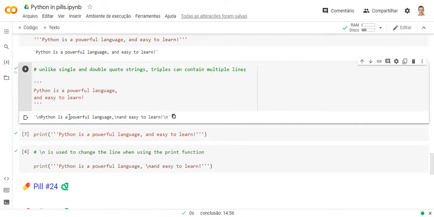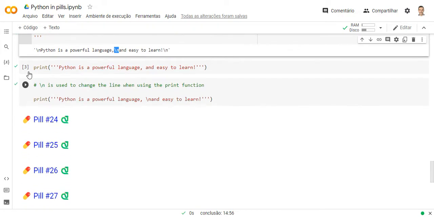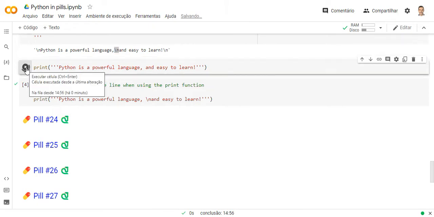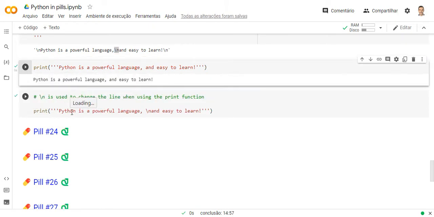But notice what Python put in the output. Lots of backslashes and n's, the letter n next to it. What does that mean? It means exactly each line break of the string. See the print function. Here you can use the three types of quotes without fear. But if you want to print the output with line breaks, you can use the backslash and n.